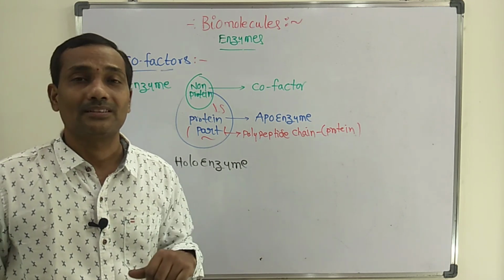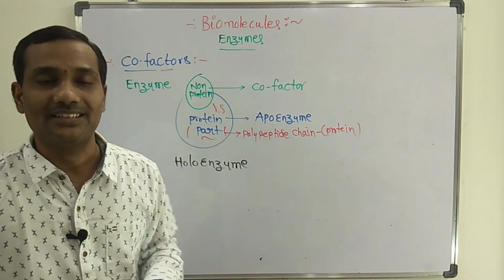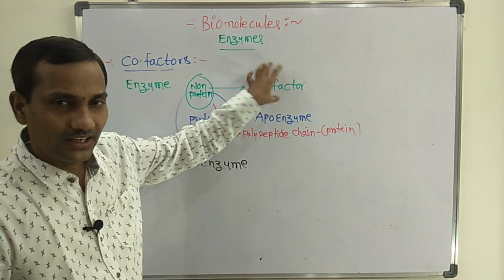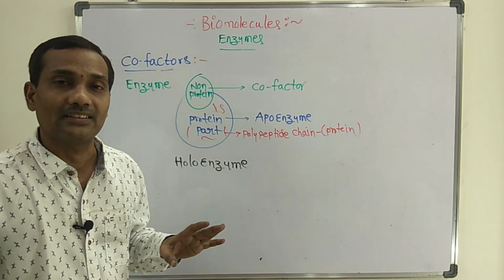Polypeptide chain is nothing but the protein part, which consists of many amino acids. That's why this protein part is called apoenzyme. So the identification is simple. The non-protein part of the enzyme is called cofactor.